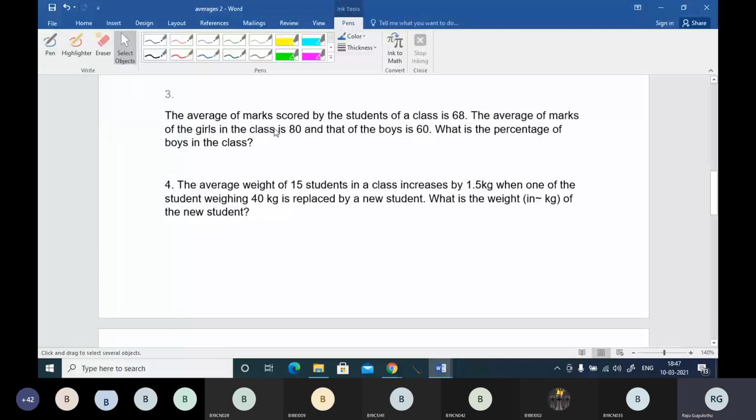The average of marks scored by students of a class is 68. The average of marks of girls in the class is 80, and that of the boys is 60. What is the percentage of boys in the class? Come on, it's a good standard question. Good question. Please try this question.